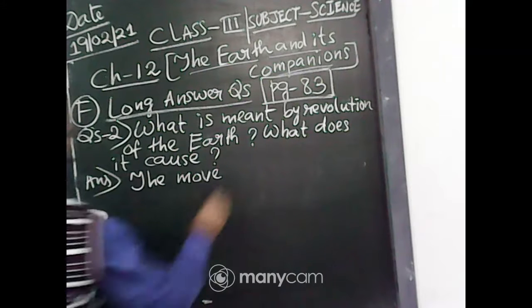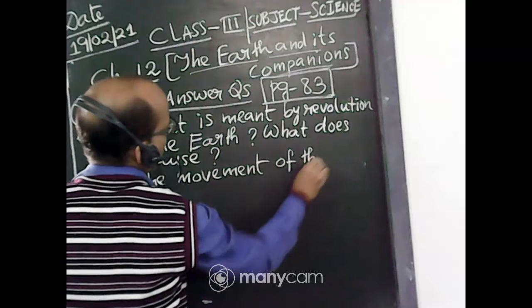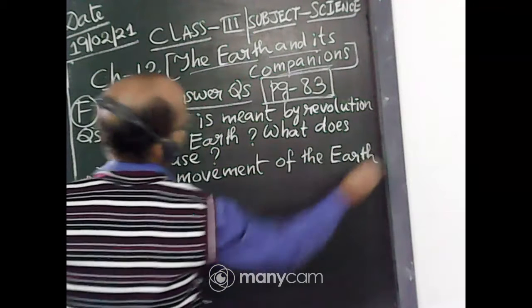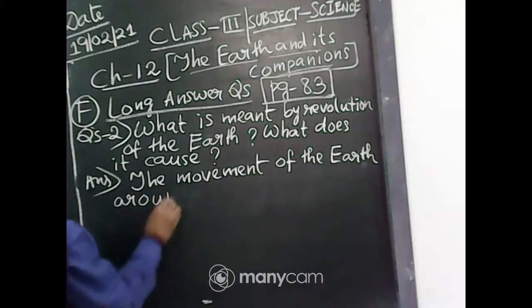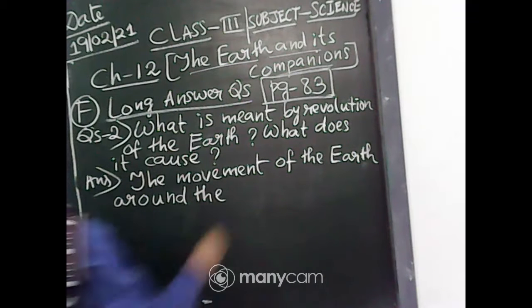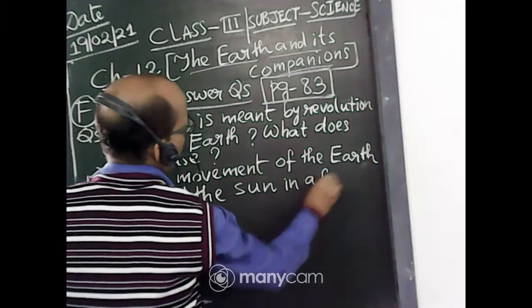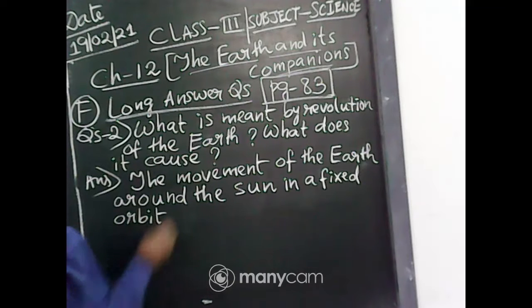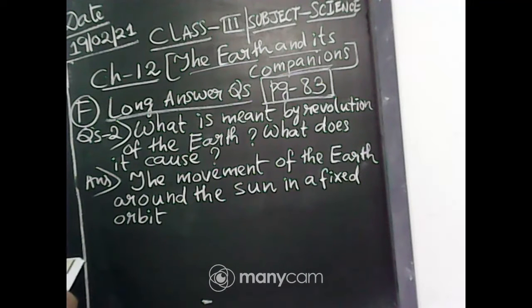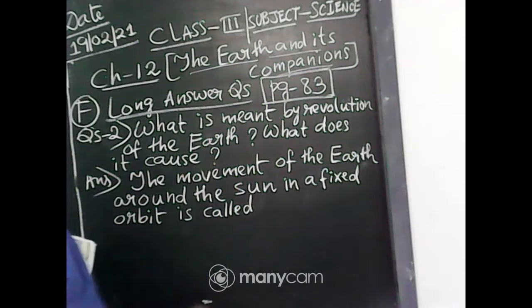The movement of the earth around the sun in a fixed orbit is called revolution.